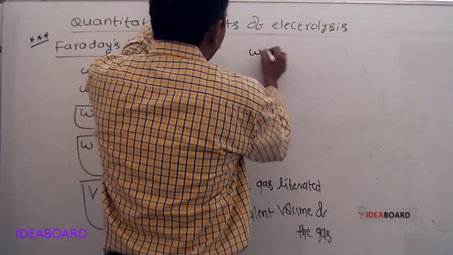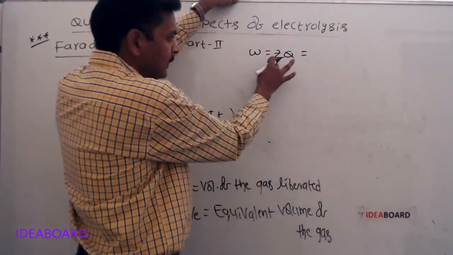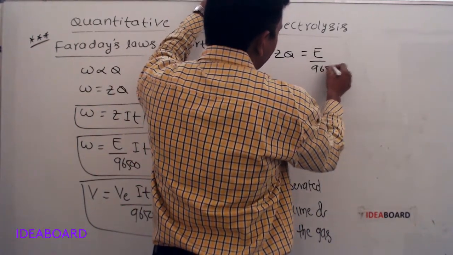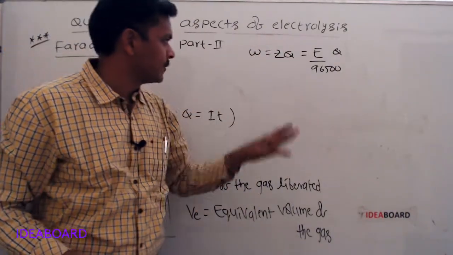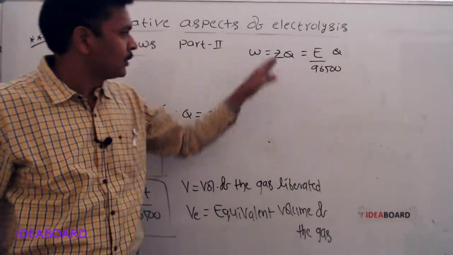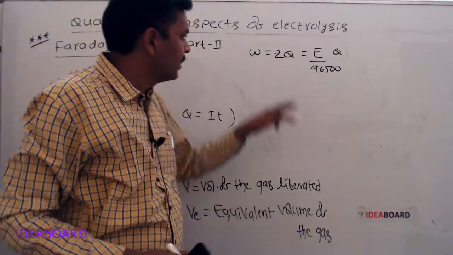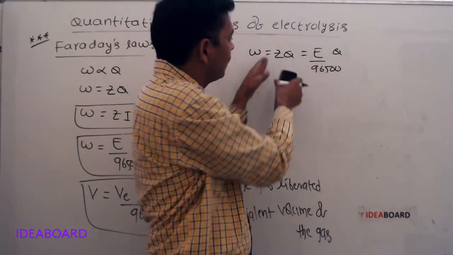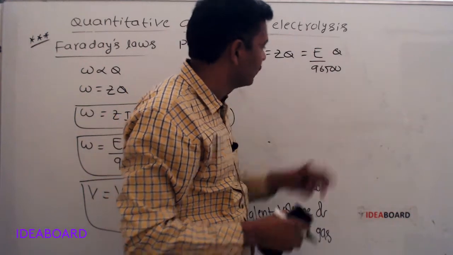So W is equal to Z into Q, where Z is nothing but E by 96500. From this only I am writing like this. W is equal to Z into Q, so W is directly proportional to Q. But this Z is equal to E by 96500. So W is equal to Z into Q is equal to E by 96500 into Q.